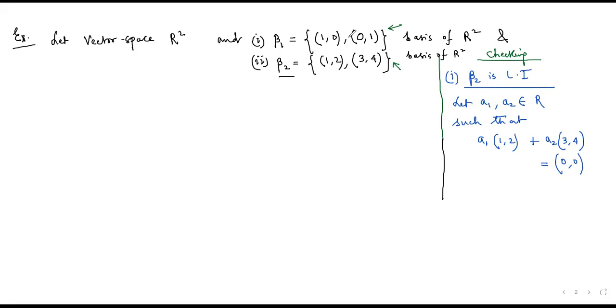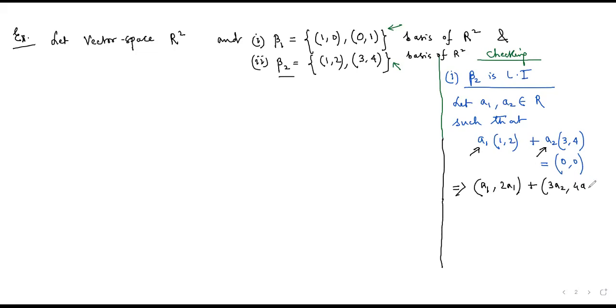And we need to show that this case is going to happen only when individually a1 is 0 and a2 is 0. So now if I apply the scalar multiplication, we'll see that (a1 + 3a2, 2a1 + 4a2)